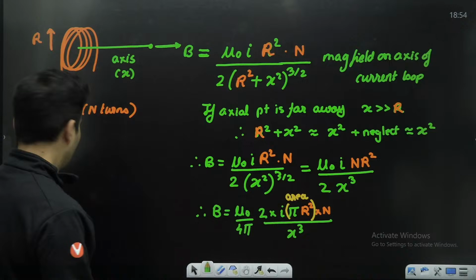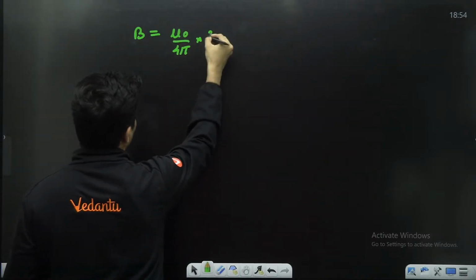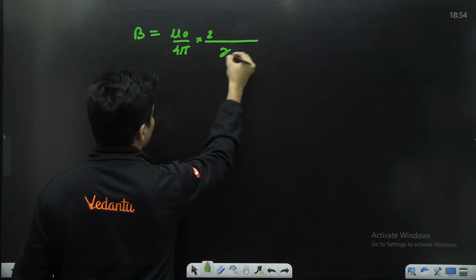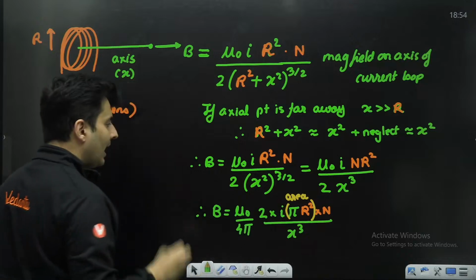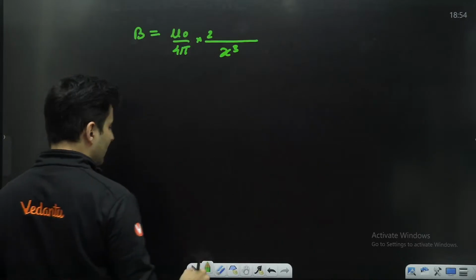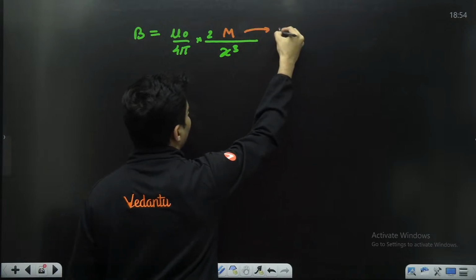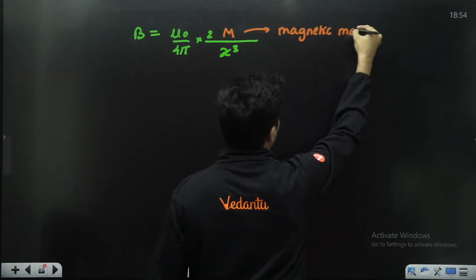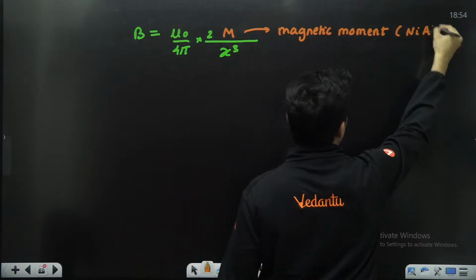So I have mu naught by 4 pi multiplied by 2, whole thing divided by x cube, and over here current into area into n, n I A, that is nothing but m, which is magnetic moment, my dear students, which is nothing but n into I into A.